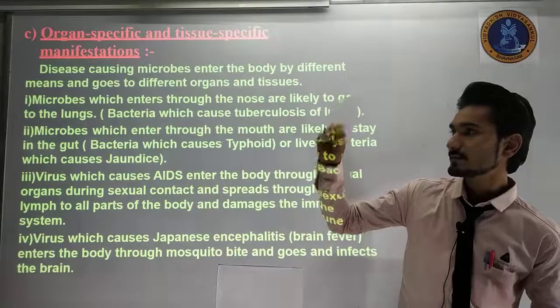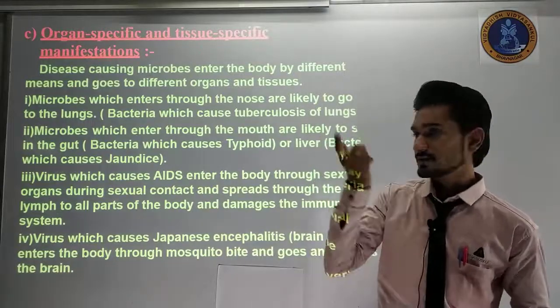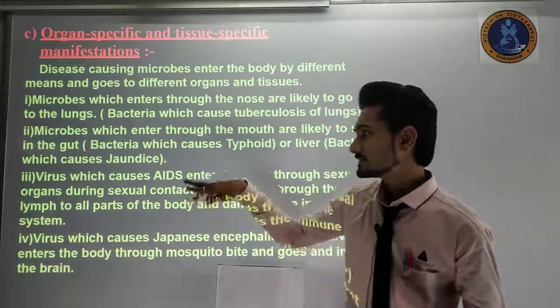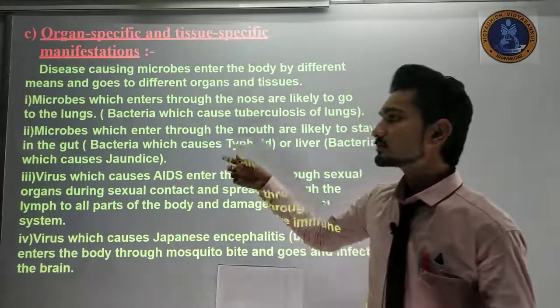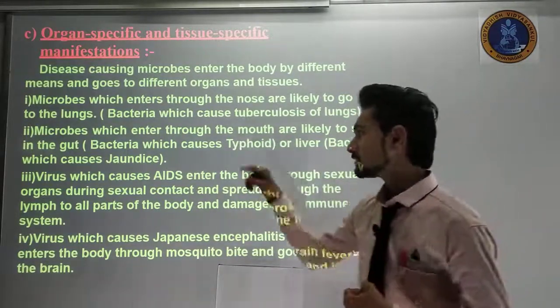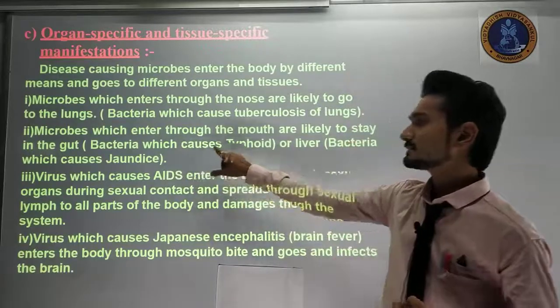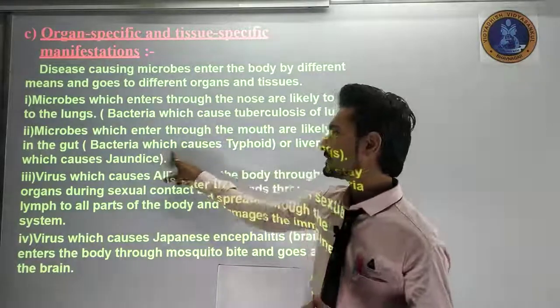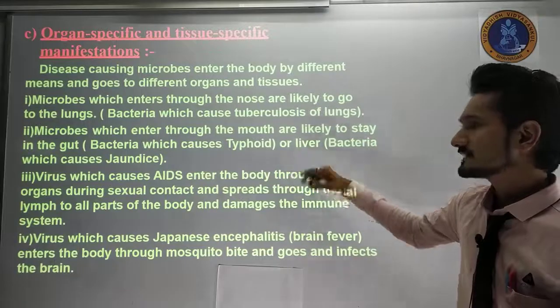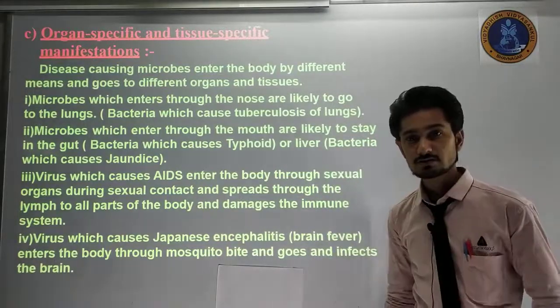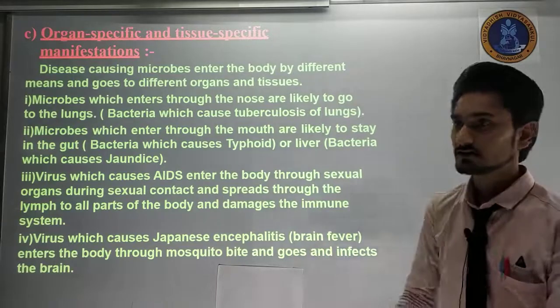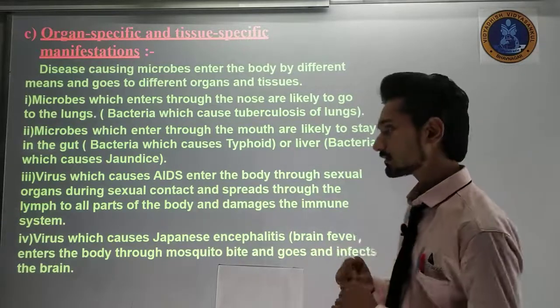If the bacteria go to the mouth and then reach the gut, meaning the liver, pancreas or intestine, then if they stay in the gut it might cause typhoid, and if they reach the liver, it will cause jaundice. So we have to be very careful about that.